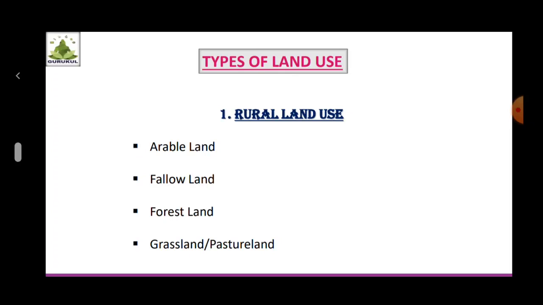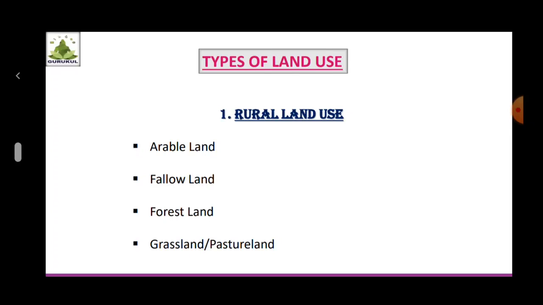Forest land. A demarcated forest area is also a type of rural land use. From this area, forest products like firewood, gum and grass are obtained. Forests comprise large trees, bushes, creepers and grass.